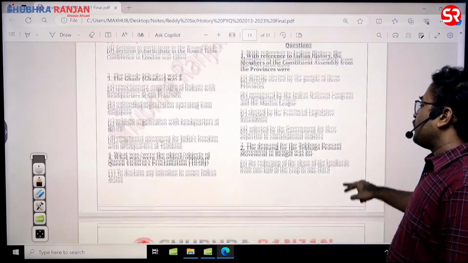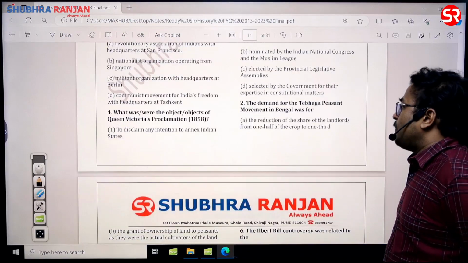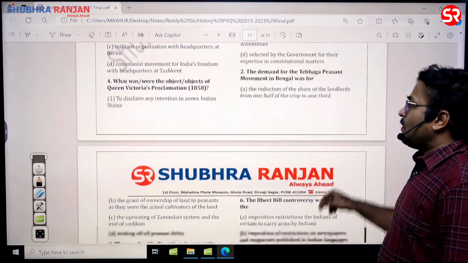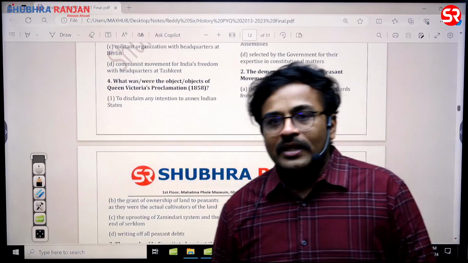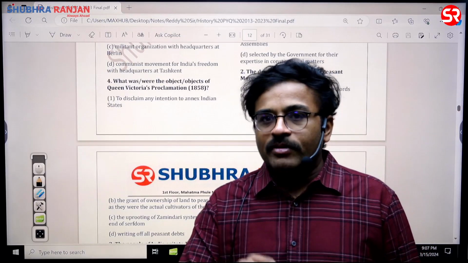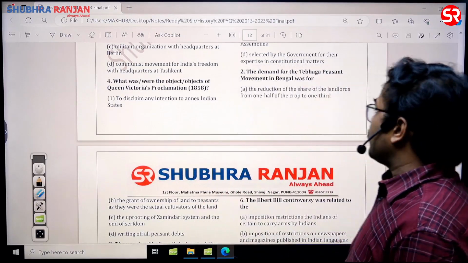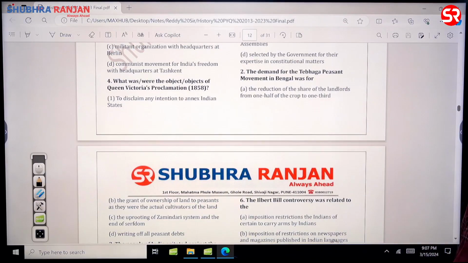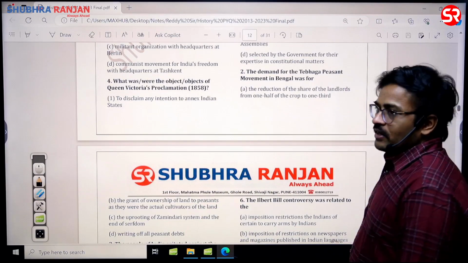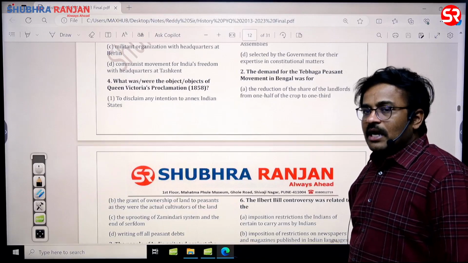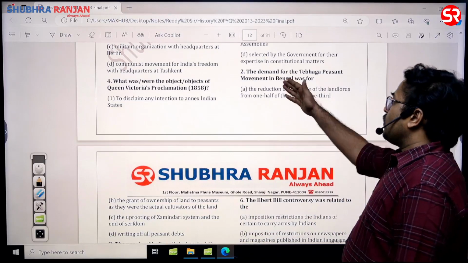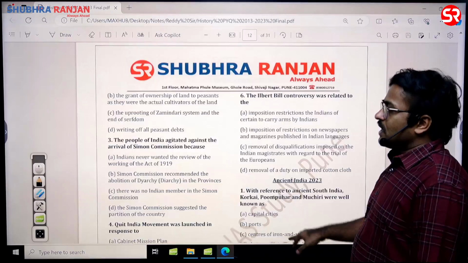Then the demand of the Tebhaga movement in Bengal was for. In fact, Tebhaga itself means 1/3, sir. Because of which reason the answer for this question is the reduction of the share of landlords from 1/2 to 1/3, sir. That is Tebhaga. Tebhaga is 1/3. So if you know the meaning of Tebhaga, you will be able to answer this question. A is the answer for this question.